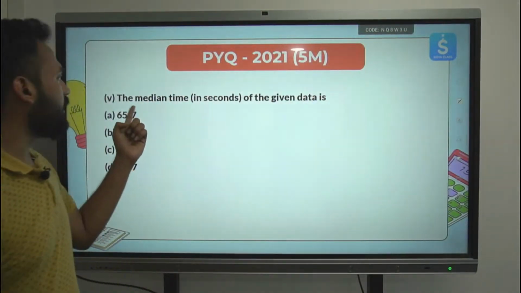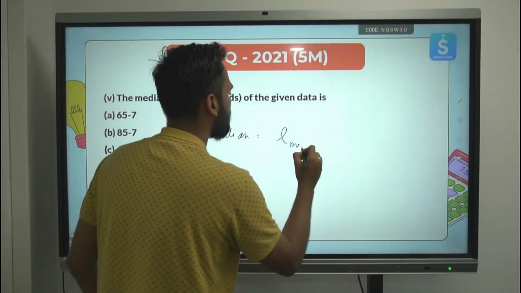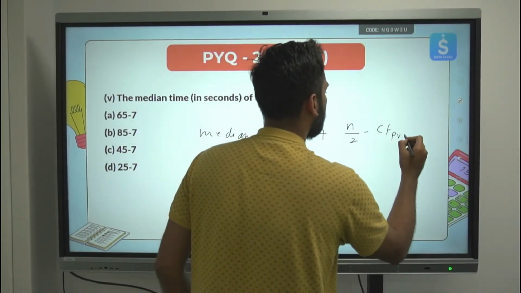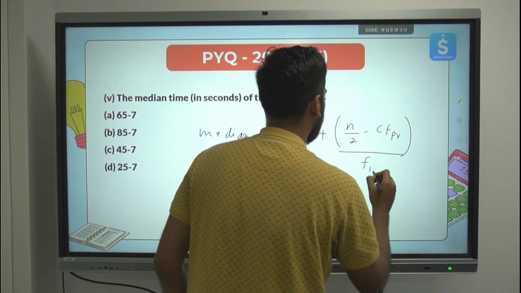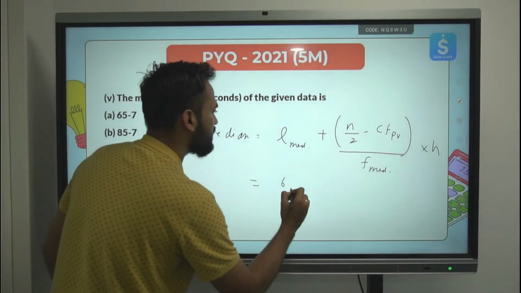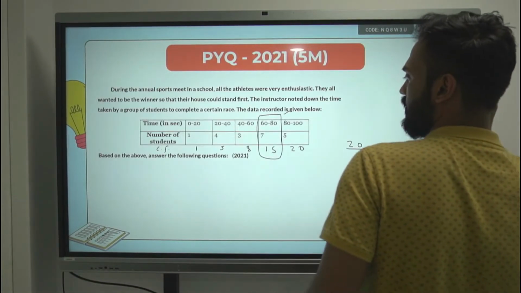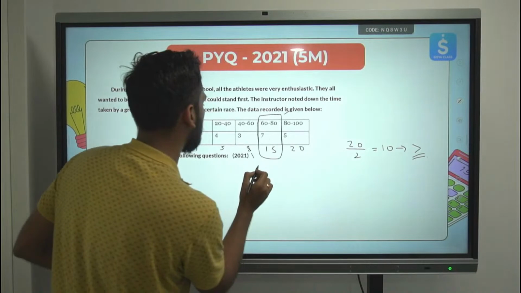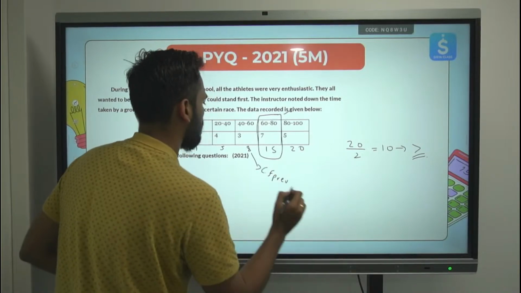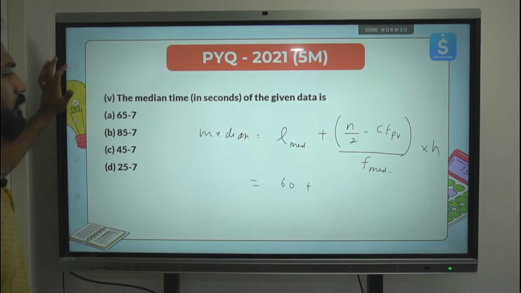Next question, to find out the median. This is the formula: lower limit of the median class plus (n by 2 minus cumulative frequency of the previous class) divided by frequency of the median class, multiplied by h. So lower limit of the median class is 60. Frequency of the median class, which I remember, is 7, and the previous cumulative frequency is 8. Let's move ahead and substitute these values.